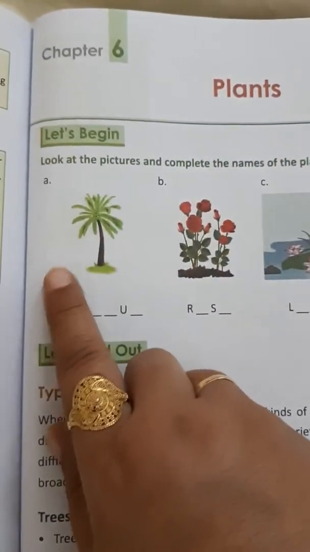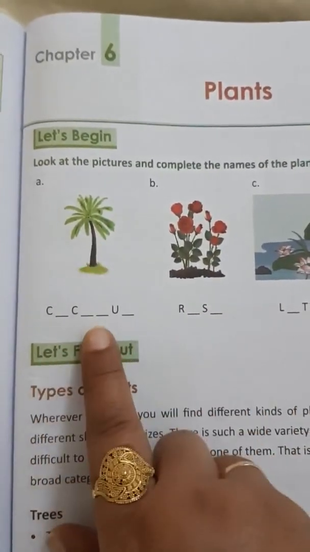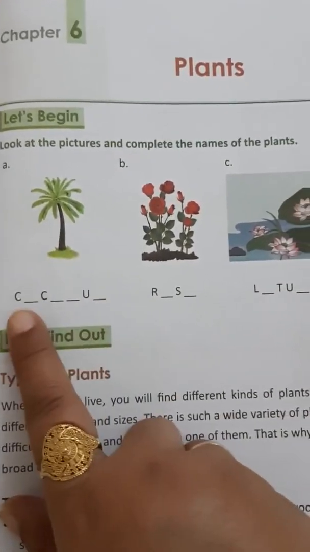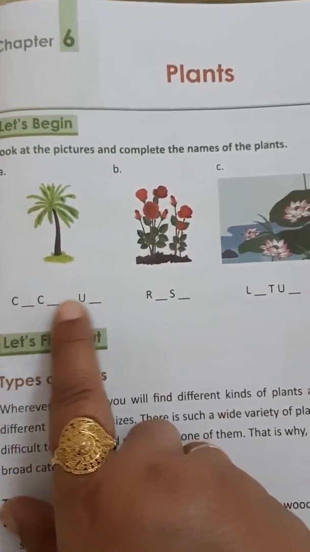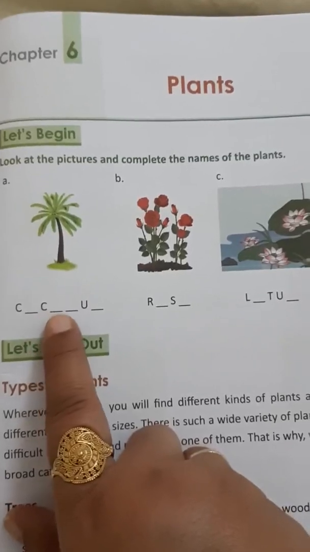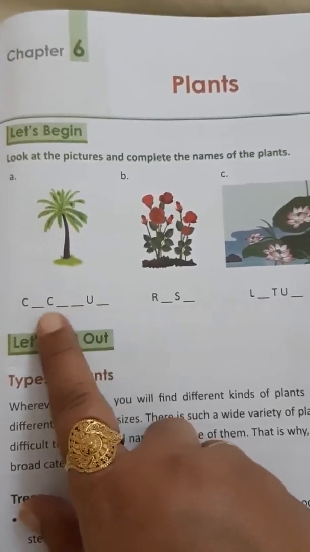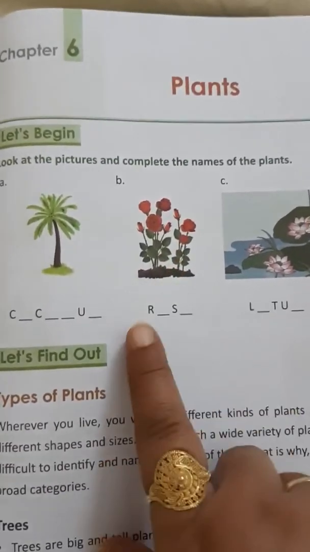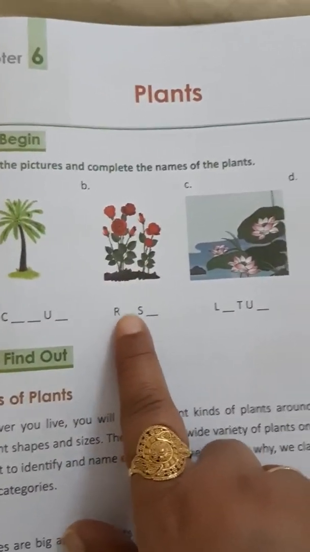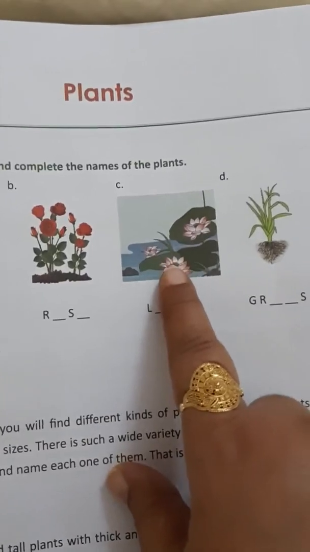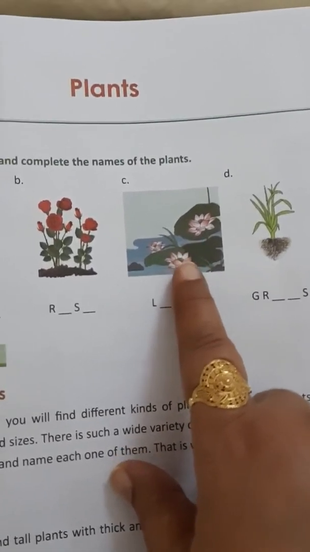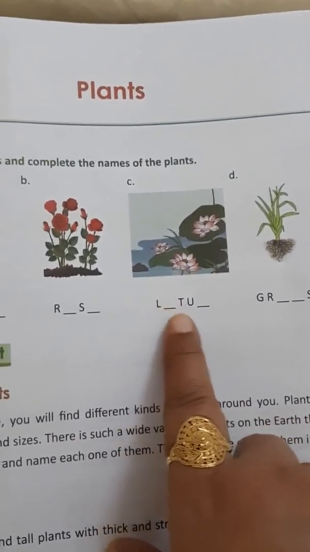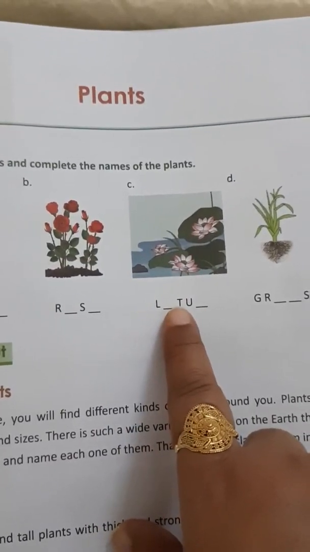Okay, so you can see this plant and you can recognize this is a coconut plant. You have to write here coconut. COCONUT is written, coconut. Then this one is a rose plant. Okay, everyone knows this. So ROSE, rose plant. Then we have the lotus plant. Okay, this is a water plant, and here LOTUS, lotus, we will write over here.